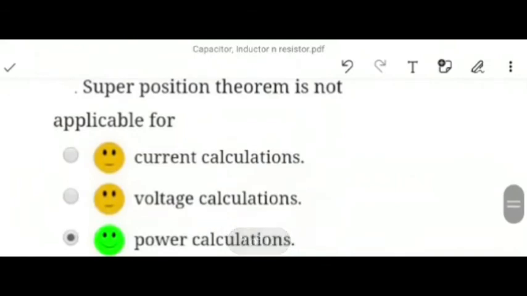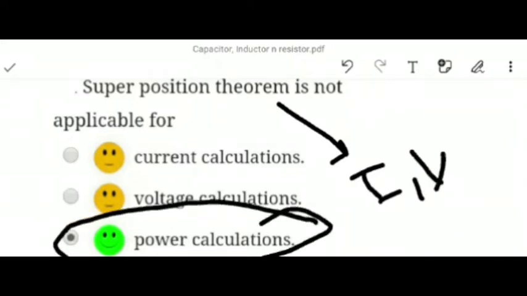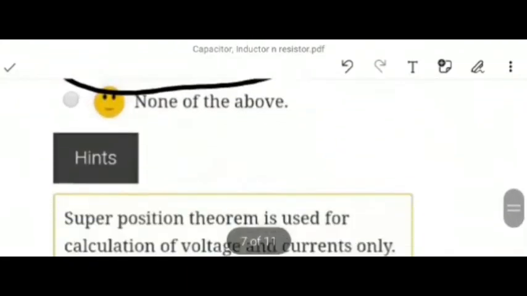Our next question is, superposition theorem is not applicable for. We all know that superposition is applicable only for current and voltage, but it is not applicable for power. For power calculation, for measuring power, it should not be applied. So our C option will be our correct answer. Now moving towards our next question.